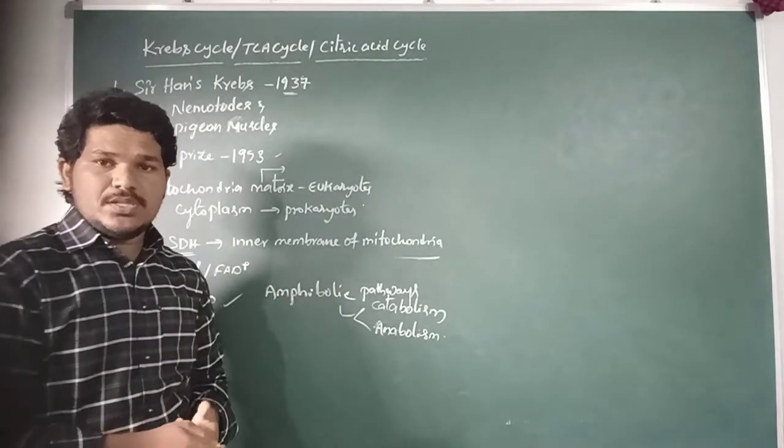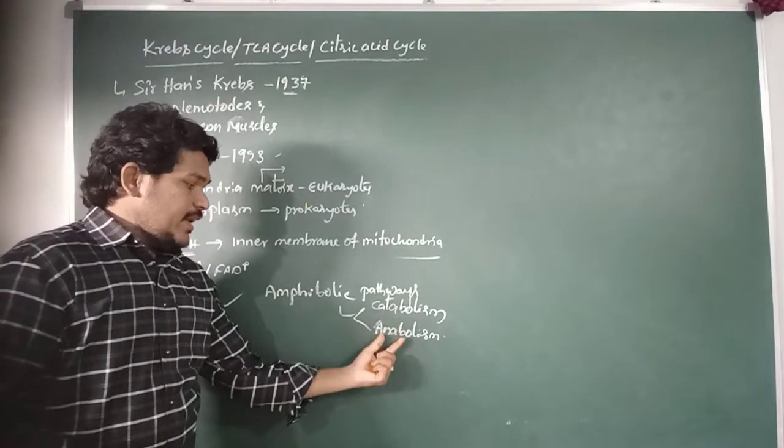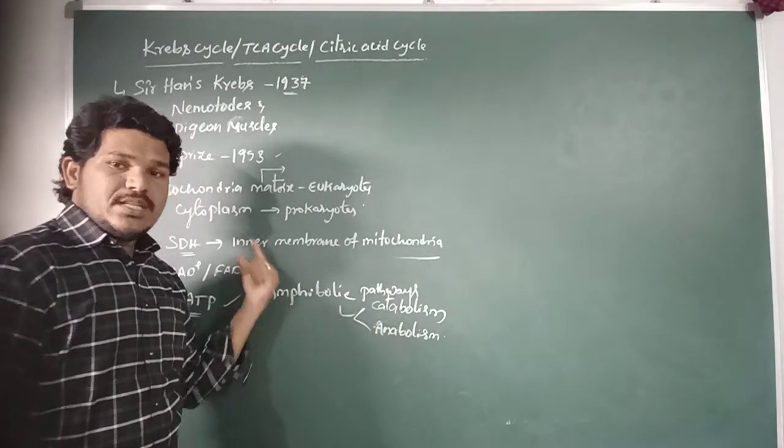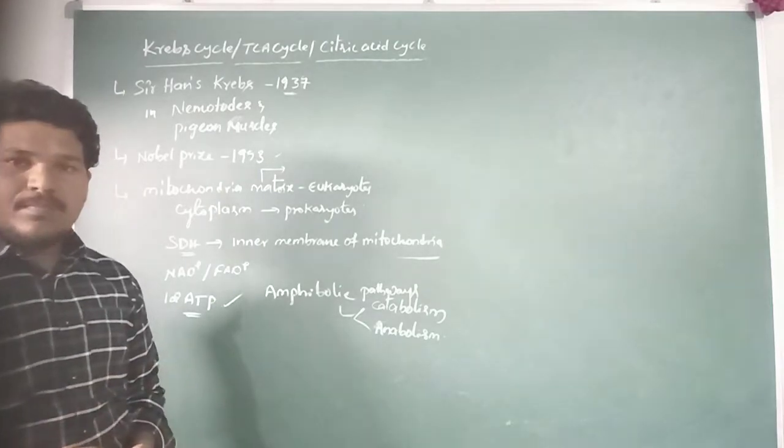Amphi means both, so it serves both catabolism and anabolism. It is involved in both catabolic and anabolic reactions. There are both catabolic and anabolic reactions occurring in the Krebs cycle, or TCA cycle, because